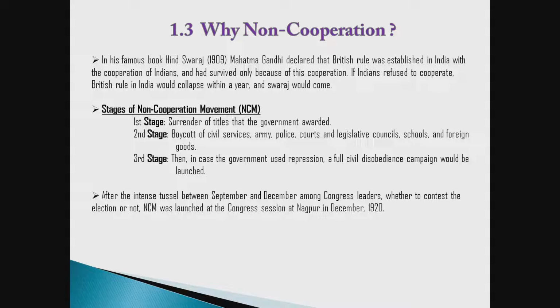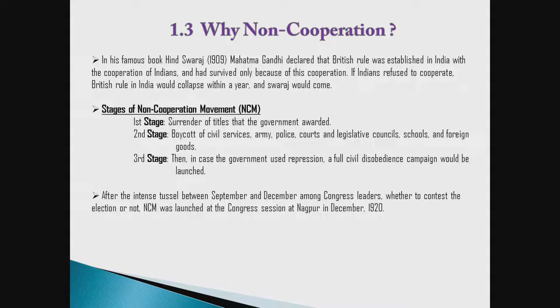In the second stage, all the civil servants should boycott the services: army, police, courts, legislative councils, schools, and foreign goods should be boycotted. And in the third stage, in case the government used repression, a full civil disobedience campaign would be launched,